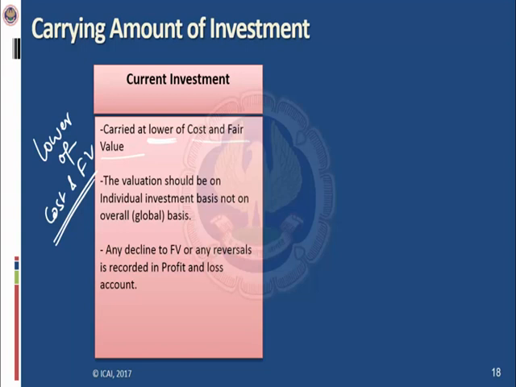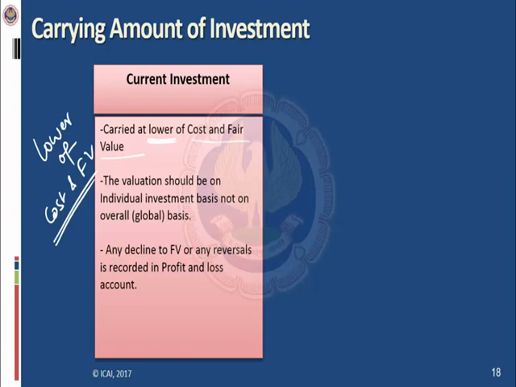The second key concept is the valuation should be on an individual investment basis, not on an overall or global basis. Let's say the entity is having a portfolio of investment in equity shares of 5 companies. The total worth of the portfolio is rupees 1 crore. So the valuation should not be on a consolidated basis of the portfolio of shares in 5 companies. Rather, the valuation should be on an investment by investment basis, not on a global basis.